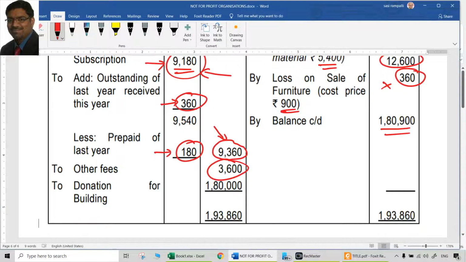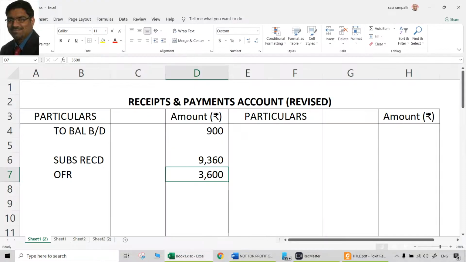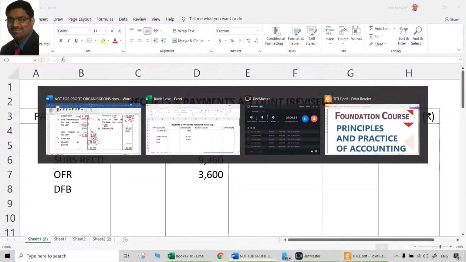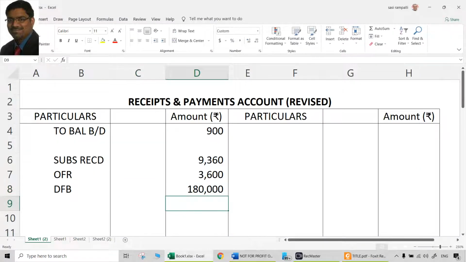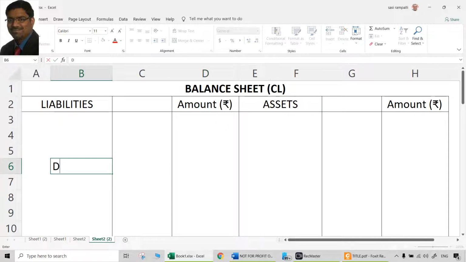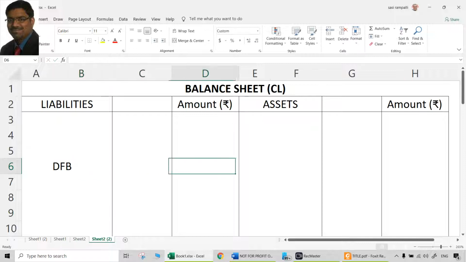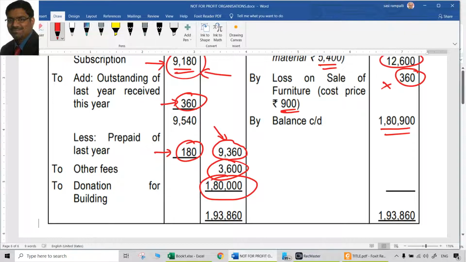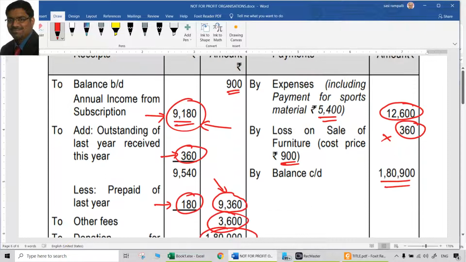Done. Donation for building is received for 1,80,000. That donation is not a regular revenue receipt, it is a capital receipt, but whatever it is, it is a receipt. So donation for building should definitely be debited to the receipts and payments account, no doubt. But we cannot credit the income and expenditure account. We have to show it on the liability side of the balance sheet. Donation for building, liability side of the balance sheet, 1,80,000. Liabilities of the balance sheet is the credit aspect. Debit to the receipts and payments account is the debit aspect. That is also done twice.